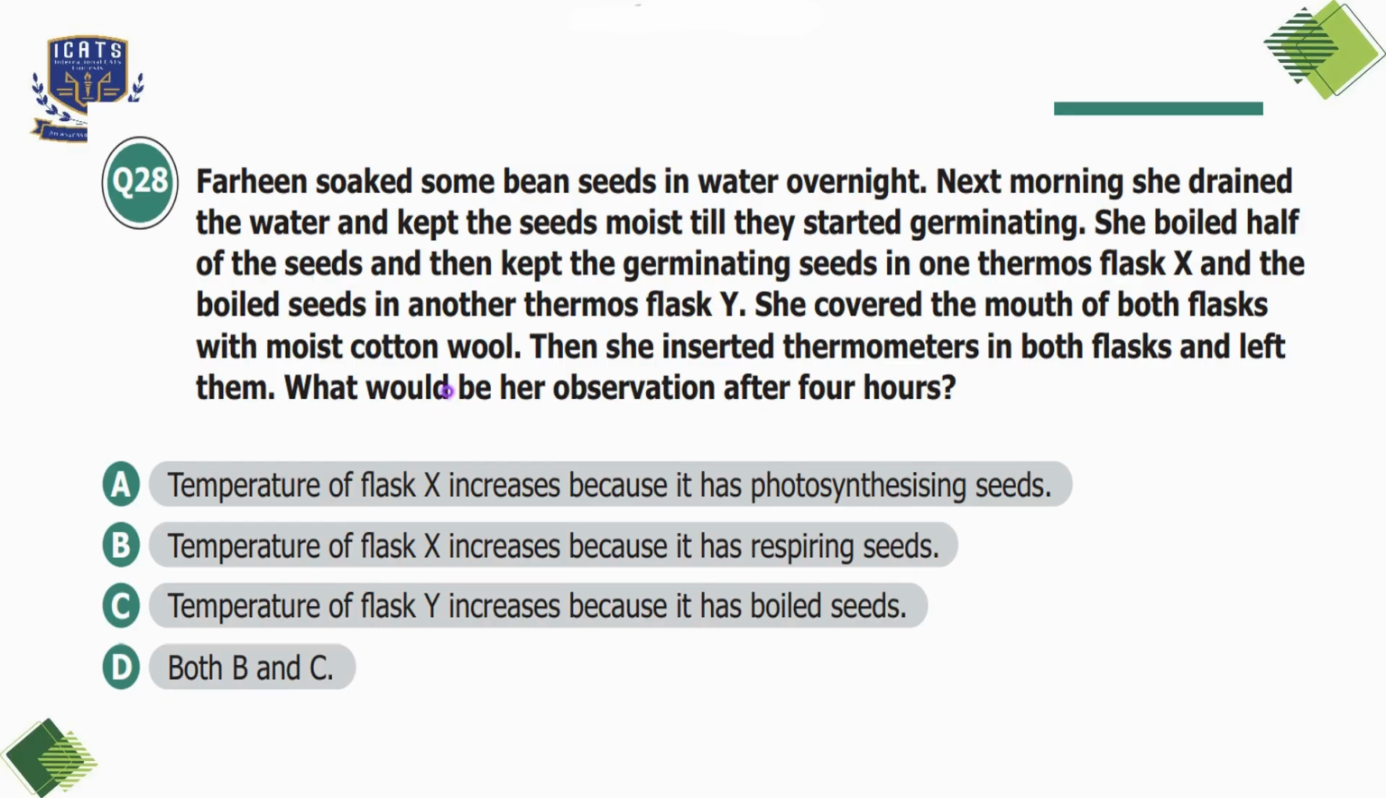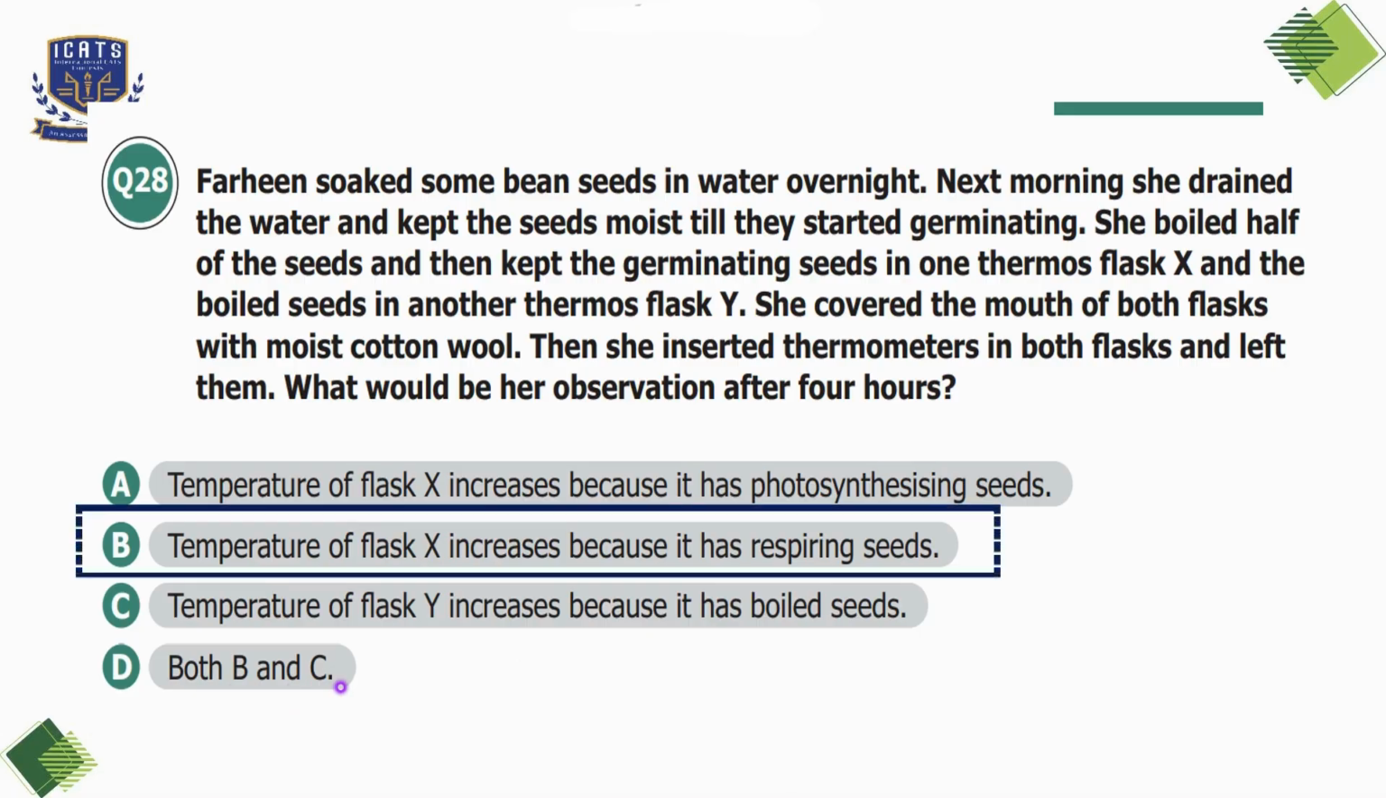Now let's check our options. Option A is temperature of flask X increases because it has photosynthesizing seeds, which is incorrect because seeds do not photosynthesize, they respire instead. Option B, temperature of flask X increases because it has respiring seeds, which is correct because heat is produced due to respiration. So the temperature in flask X will increase. Option C, temperature of flask Y increases because it has boiled seeds, which is incorrect because boiled seeds are dead and cannot respire to generate heat. Option D is both B and C, which is also incorrect. So we'll choose option B here.